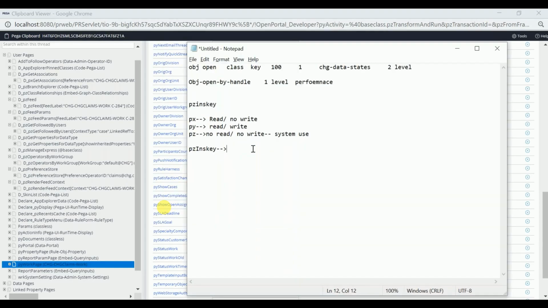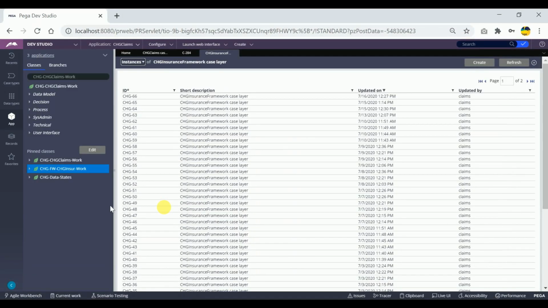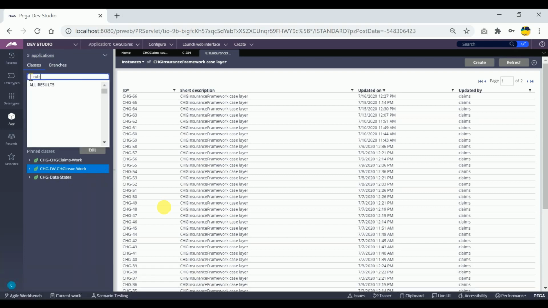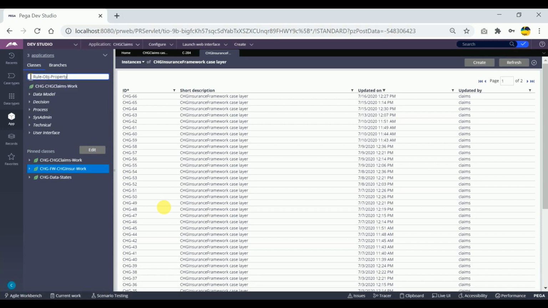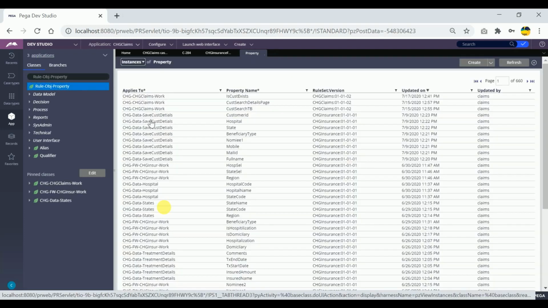As I told you, every instance is what we are storing in the database. A work object is an instance. Similarly, if I'm trying to create one property, that is also an instance. A work object is an instance of this particular class group, and a property will be an instance of Rule-Obj-Property, right? This is the class which will be holding all the instances of the properties. If I'm trying to create one property, that will be considered as an instance of this class.